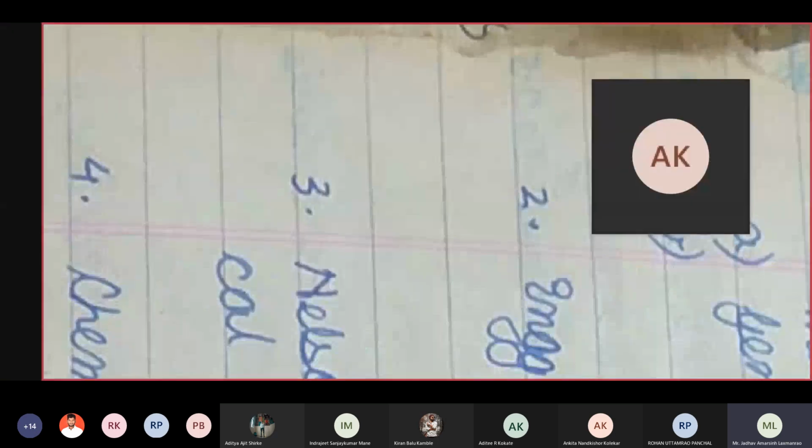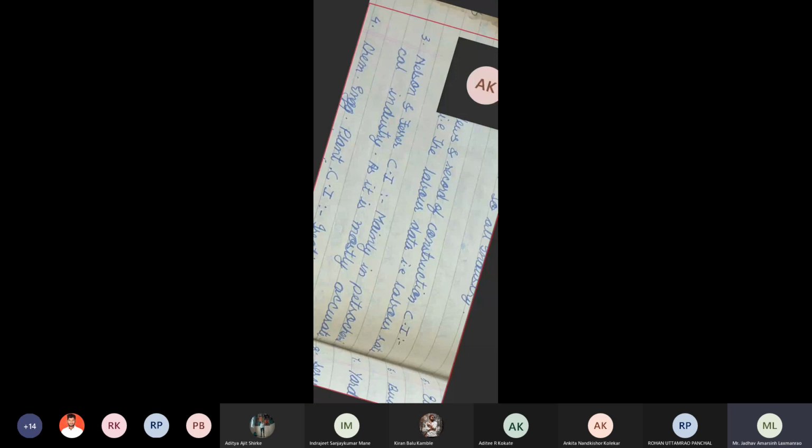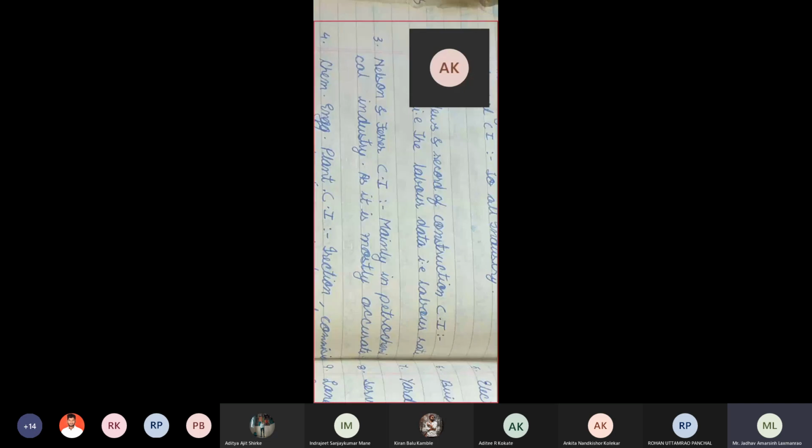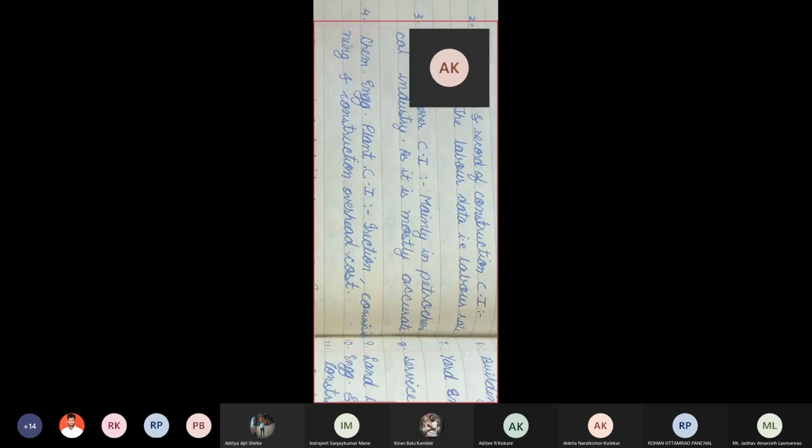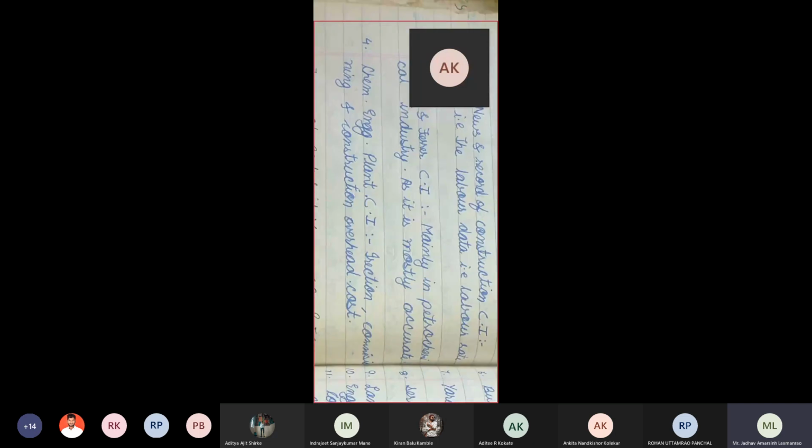Okay, and in that petrochemical industries, especially we are using this Nelson and Farrar cost index, mainly in petrochemical industries, and also it is very accurate. Okay, so we are getting or not? So this is Nelson and Farrar cost index. Next cost index comes chemical engineering plant cost index. Okay, so